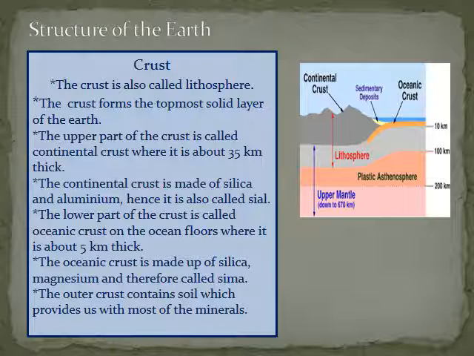The continental crust is made up of silica and aluminium, hence it is called Sial. The oceanic crust is made up of silica and magnesium, and therefore called Sima. The outer crust contains soil, which provides us with most of the minerals.